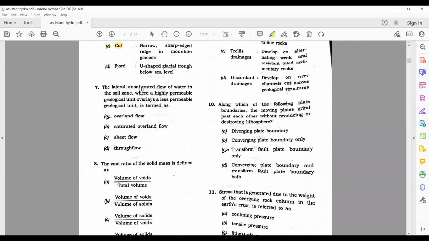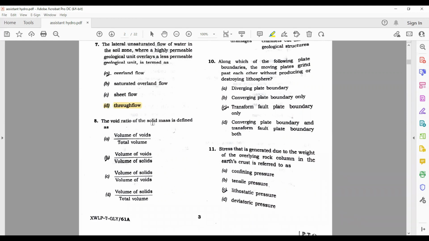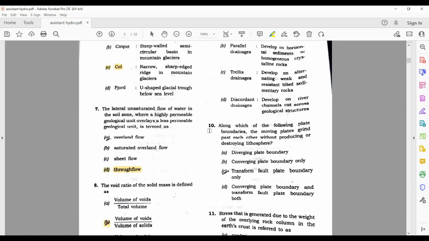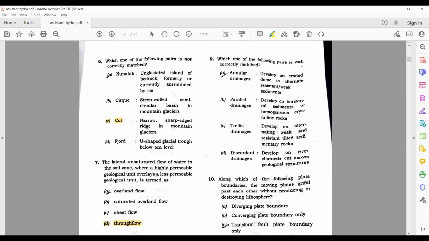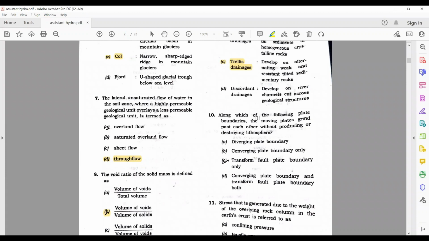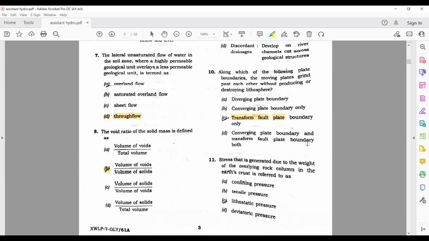Next, the lateral unsaturated flow of water in the soil zone where a highly permeable geological unit overlays a less permeable geological unit is termed through flow. D is the correct answer. Next question is, the void ratio of a solid mass is defined as volume of voids upon volume of solids. B is the correct answer. Now next is, which one of the following pairs is not correctly matched? The answer to question number 9 is trellis drainage. About question number 10, along which of the following plate boundaries do the moving plates grind past each other? It is transform faults. So option C is correct.